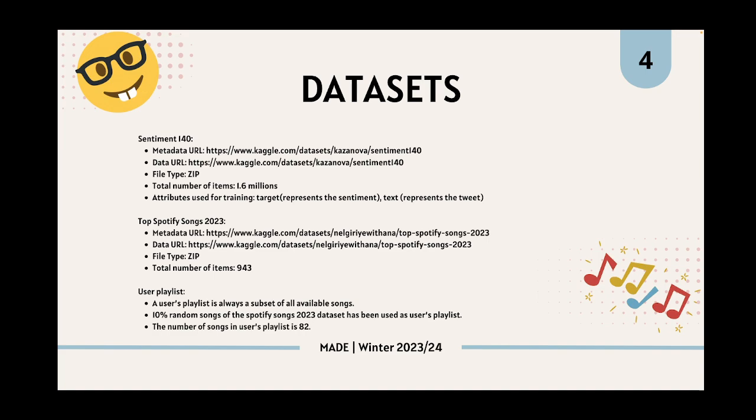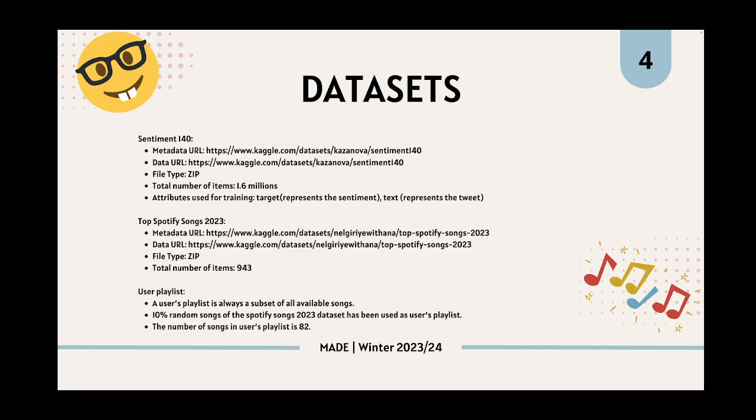Two datasets have been used in this project, and both of the datasets are open source datasets and collected from Kaggle. The first one I'd like to talk about is Sentiment on 40. This dataset was used for training and test purposes of the logistic regression model. There were 1.6 million tweets in this dataset and a couple of attributes, but I have only used target and text attribute, where target represents the sentiment and text represents the tweet itself.